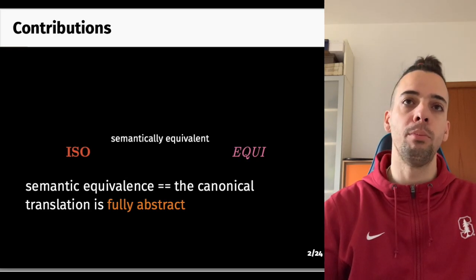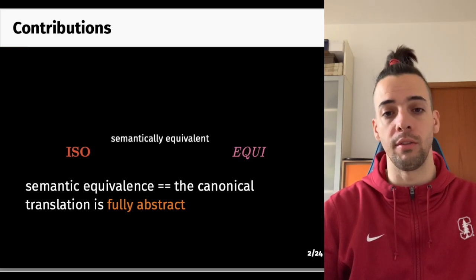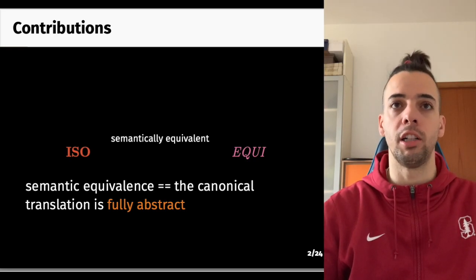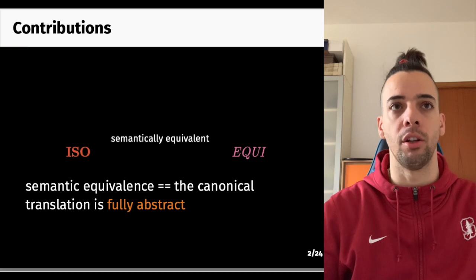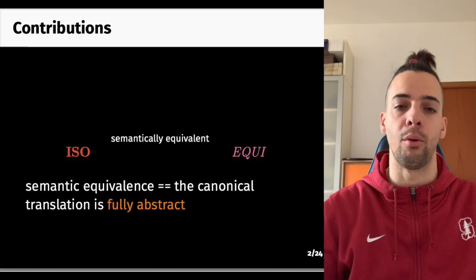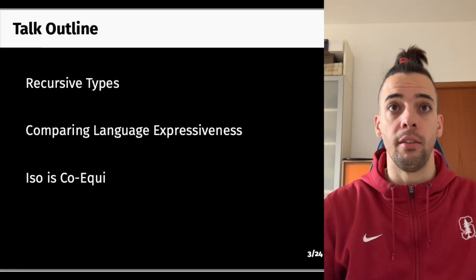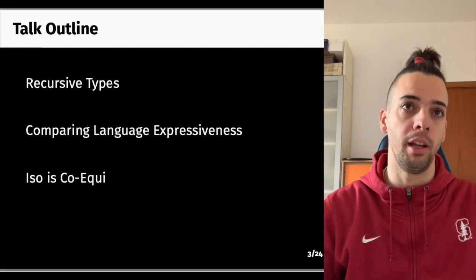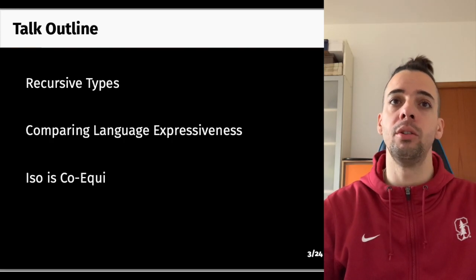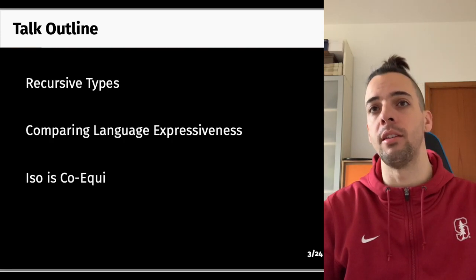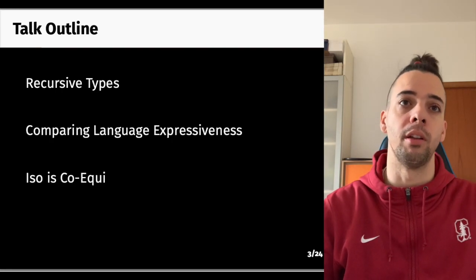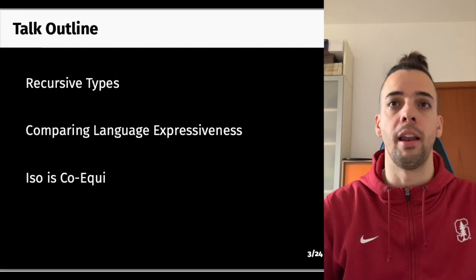In the remainder of this talk, I'll focus on two of these points only. I'll say how we proved that iso and equirecursive types are equivalent semantically, and I'll justify our choice of fully abstract compilation as the tool to compare language expressiveness. For this agenda, I'll first briefly recap iso and equirecursive types, then talk about fully abstract compilation, and say how we proved that for a translation between iso and equi. The paper contains the details about the equivalence between a language with a fixed point primitive and iso as well as equi.